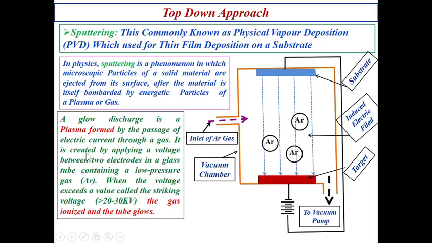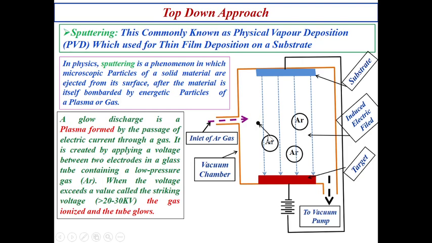It is created by applying a voltage between two electrodes, as we discussed, containing a low pressure argon gas. When the voltage exceeds a value called the striking voltage, approximately 20 to 30 kV, the argon gas is going to be ionized.